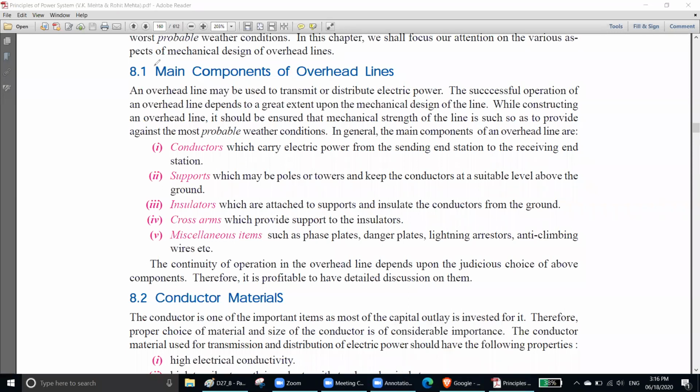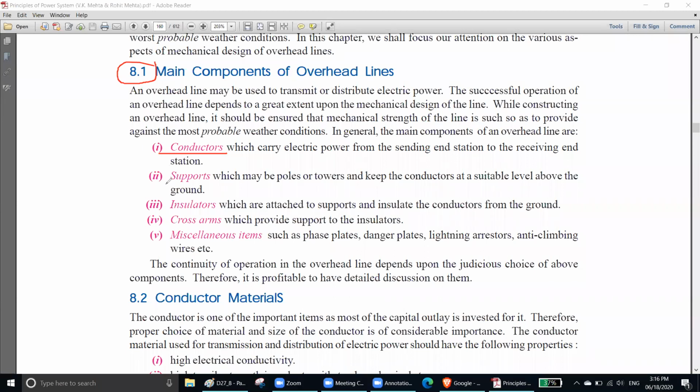This one, 8.1. So first of all, you have conductors, because without conductors, your overhead lines, or I should say your power system, is nothing, because you cannot transfer power from one place to another place without conductors. You cannot transfer power wirelessly over a huge distance, so you must have conductors.